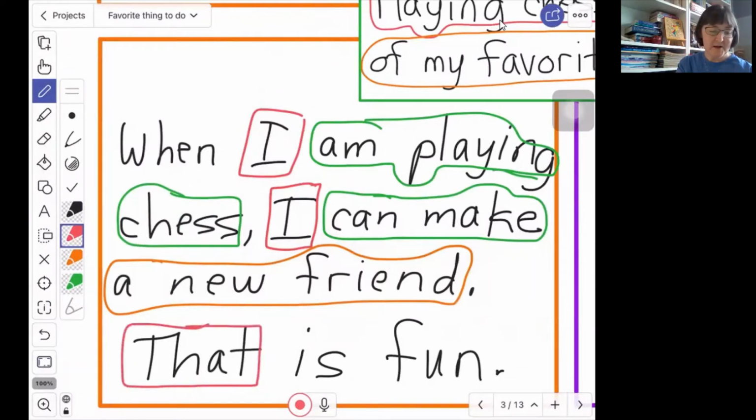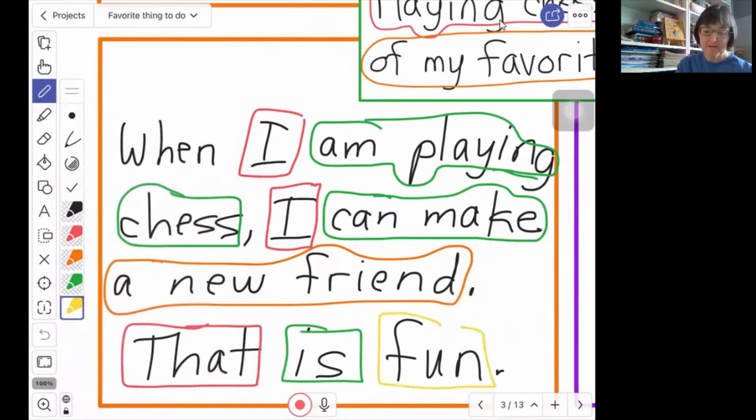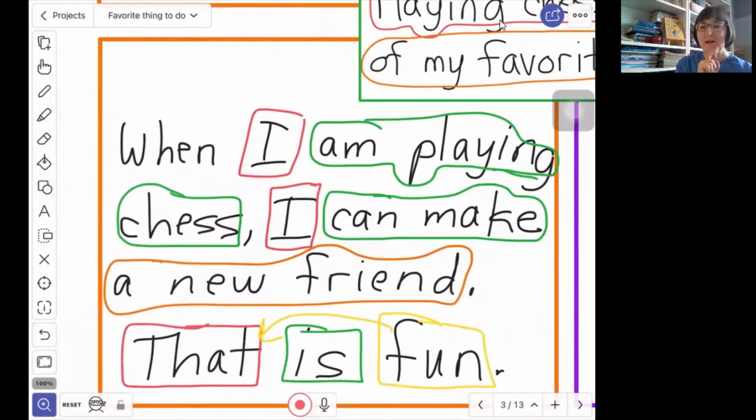That is fun is a red, green, yellow sentence. That is the subject, is the verb, and fun is an adjective telling us what that is. Well, that is actually a pronoun. So you need to know what that is. Well, what is fun? What is that?